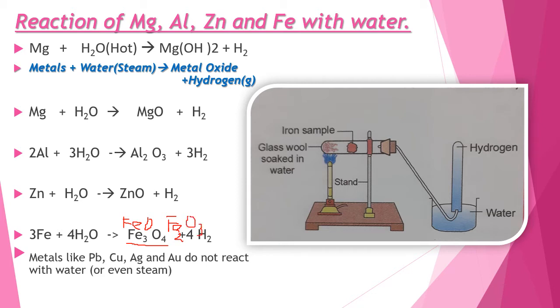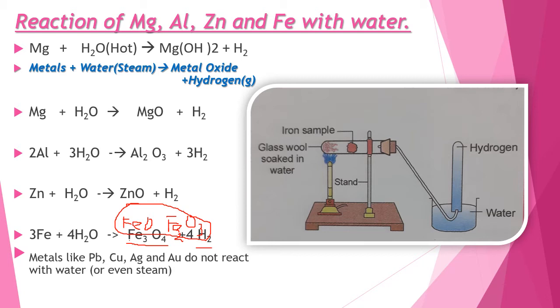And hence we can say Fe3O4 is a mixture of two oxides of iron, ferrous oxide and ferric oxide, and hence it is known as ferroferric oxide. Along with this, it will form hydrogen gas.